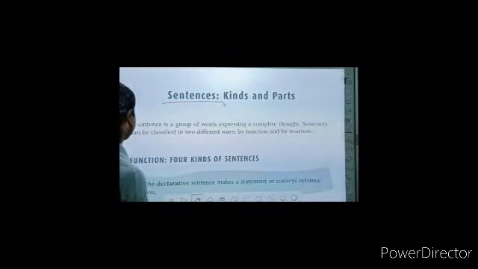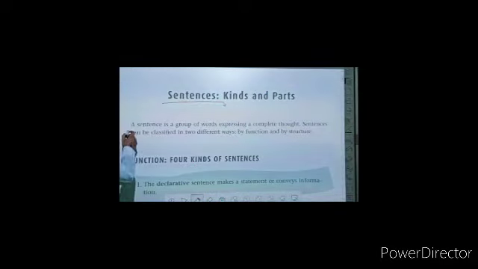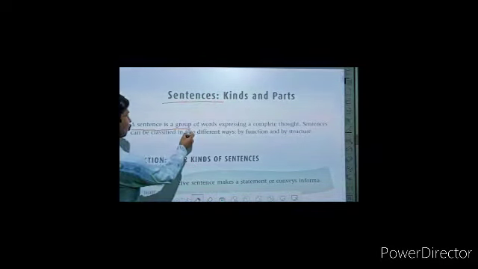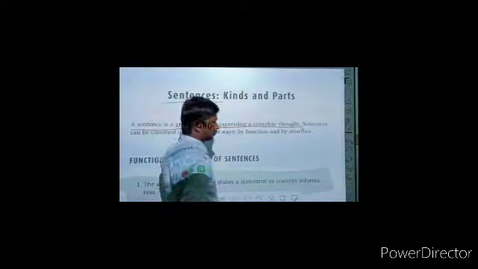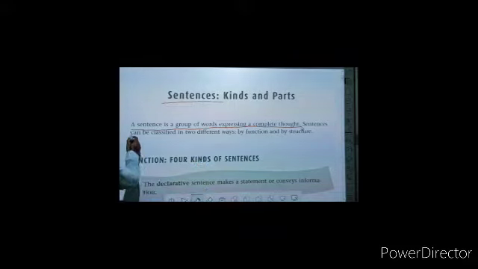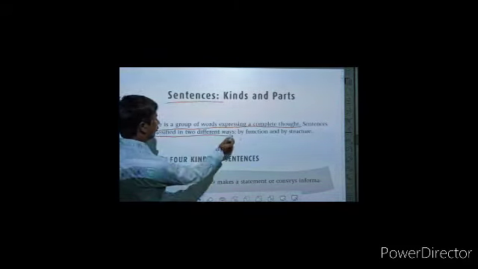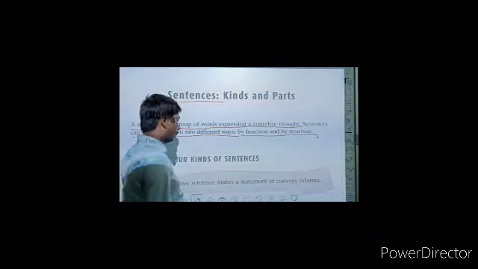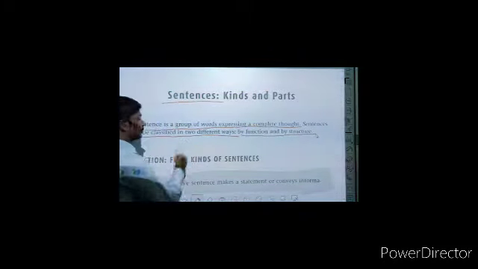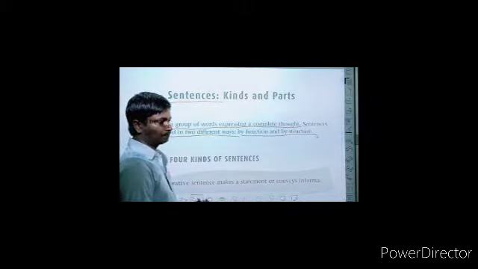According to the English definition, a sentence is a group of words expressing a complete thought, and it can be classified in two different ways, by function and by structure. Every sentence that we write has a subject and a predicate itself.